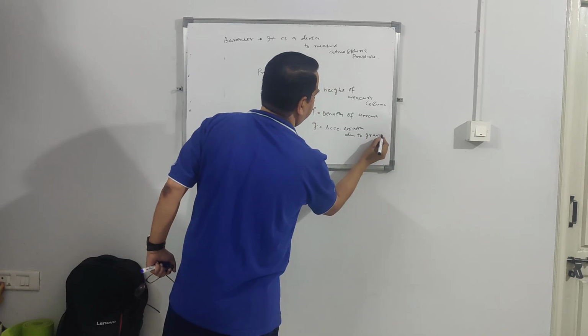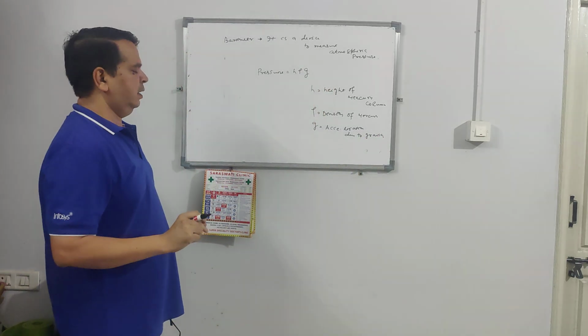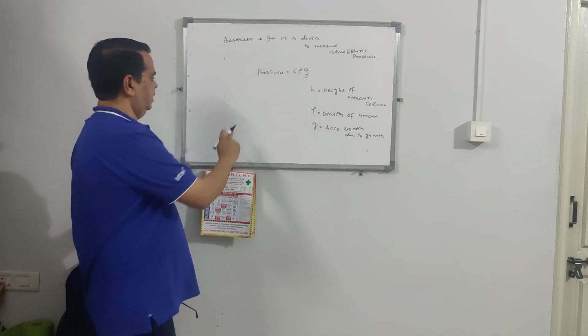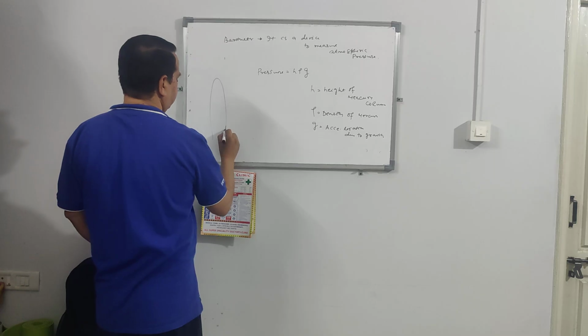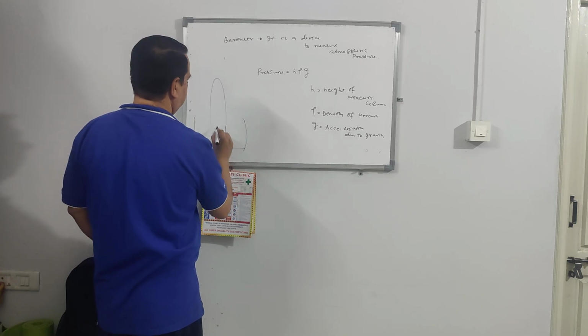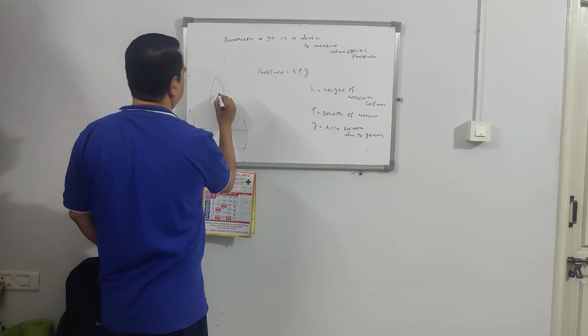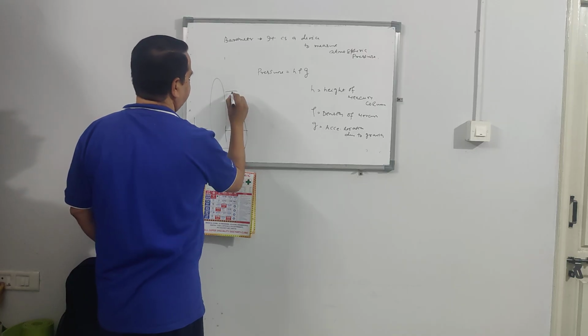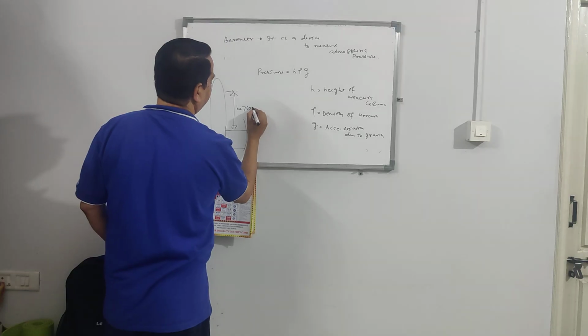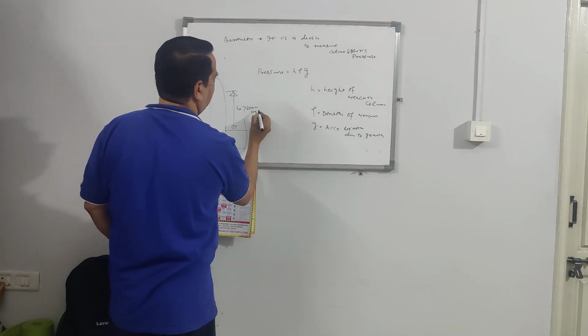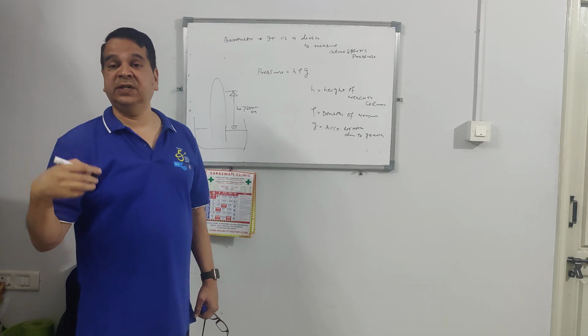So just remember how we calculate the pressure. Say this is my tube. Now we saw that the atmospheric pressure is equal to H is equal to 760 mm of mercury. So how do I calculate how much is the atmospheric pressure in Pascal?